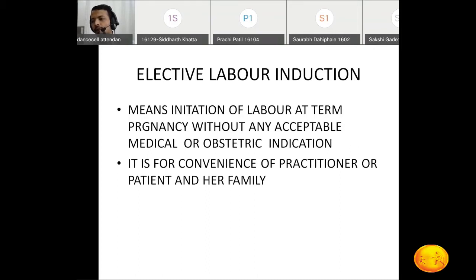But it is not routinely followed in our medical colleges. More and more private practitioners are adopting this practice. Even in our Hedgewar Hospital, they are following induction of labor as per the convenience of the practitioner, the family and the patient. They are calling the patient and inducing her on a particular day, which will be convenient for both of them.